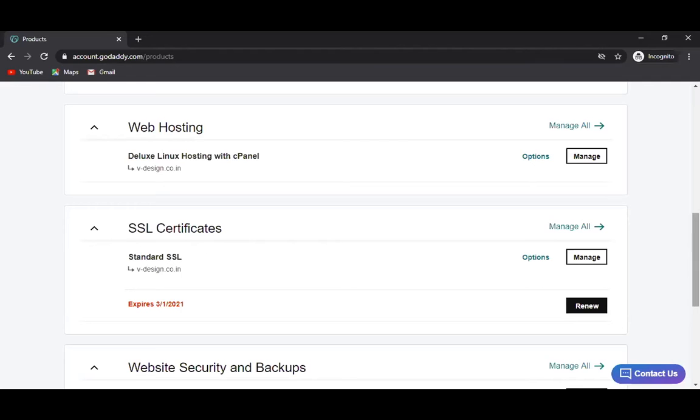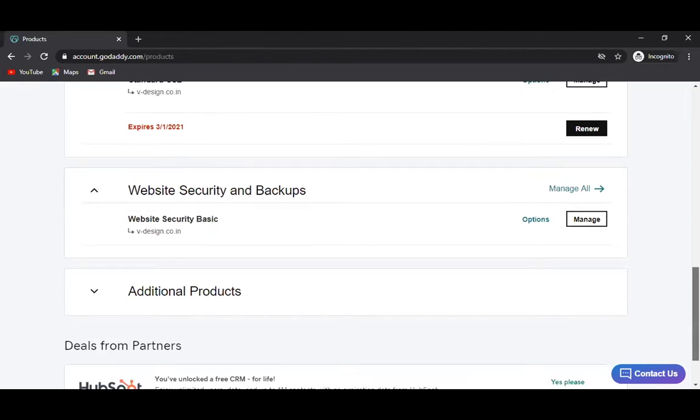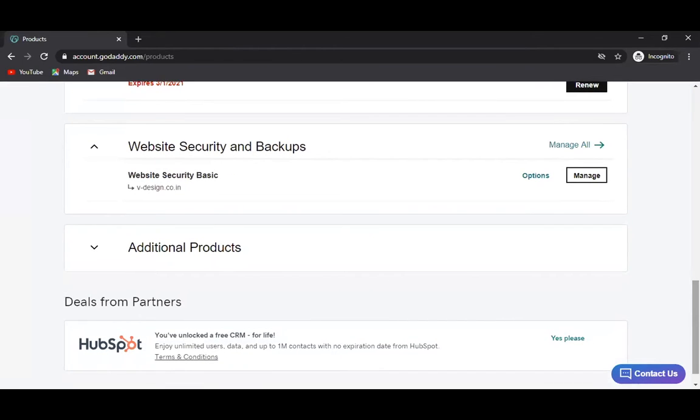And you have one more product, that is website security and backup. This is a separate product. Apart from that, you might have some additional products that we will see later. Now if you want to do anything on your website, to upload or download photographs, if you want to take everything in your control, you must have access of this account to you only. You have to make sure the GoDaddy account is available to you only, right? If you make sure of that first thing, then all these products are comparatively secure.